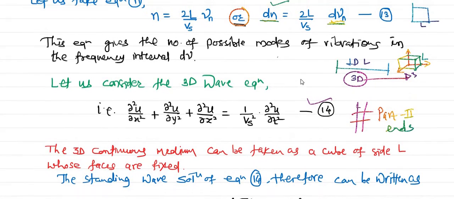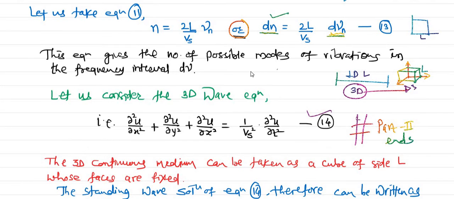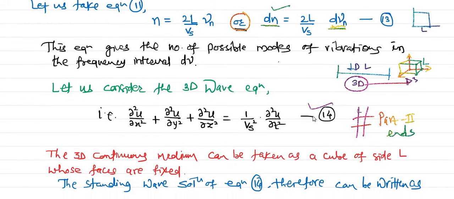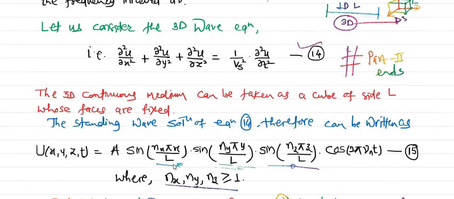And yes, this is what we have done up to this point for the one-dimensional system, but we know that when we are talking about a crystal or a solid, it is basically a three-dimensional system. So let us generalize that. For the generalization, we have added these two coordinates y and z. This is the general wave equation in 3 dimensions, and again its solution will be like this, as we have written for one dimension with respect to x only, but now two additional terms, y and z. So this is the solution.